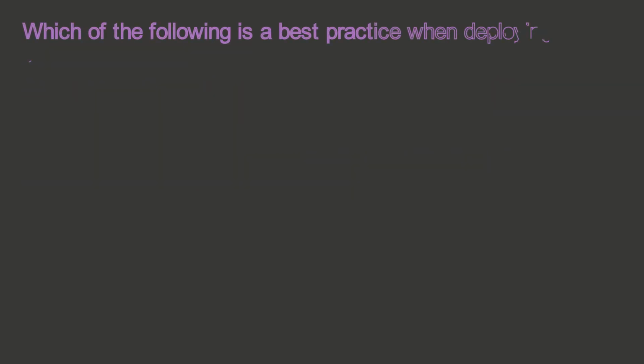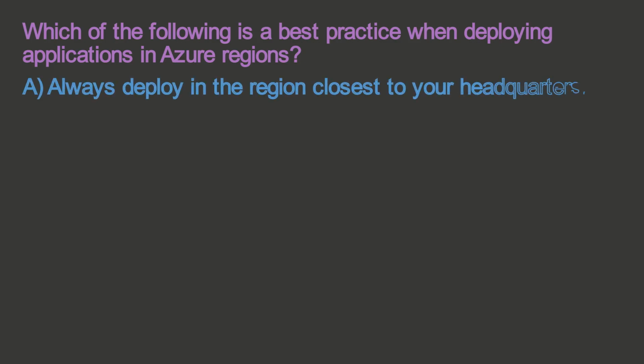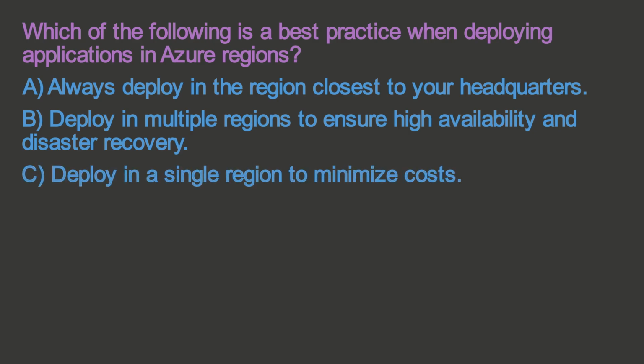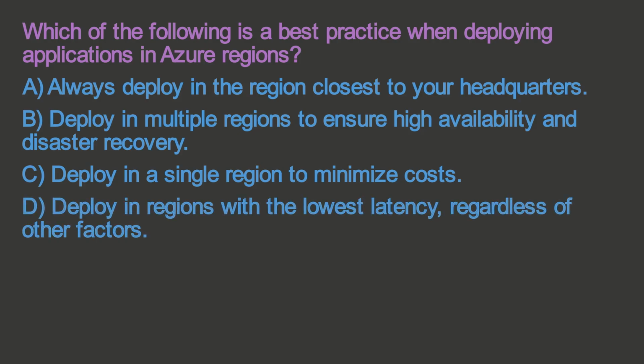Which of the following is a best practice when deploying applications in Azure regions? A. Always deploy in the region closest to your headquarters. B. Deploy in multiple regions to ensure high availability and disaster recovery. C. Deploy in a single region to minimize costs. D. Deploy in regions with the lowest latency, regardless of other factors.